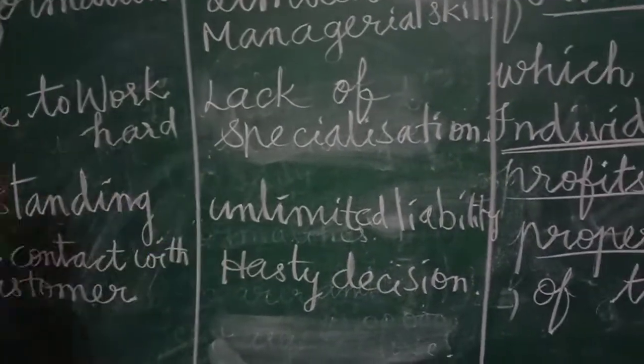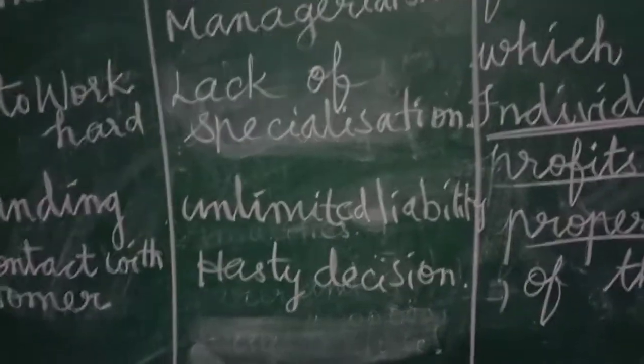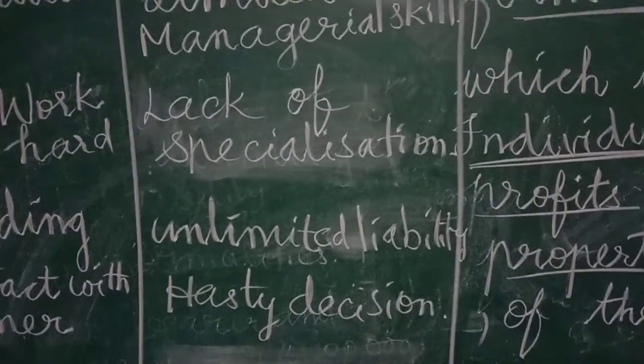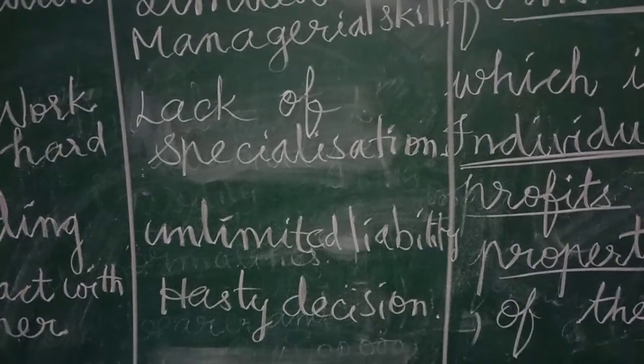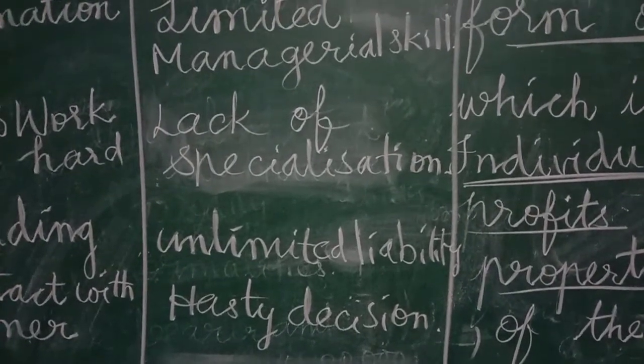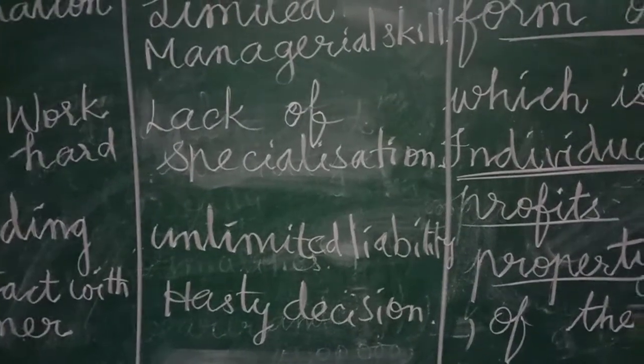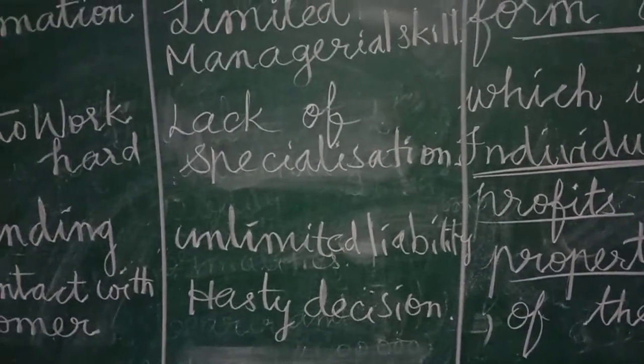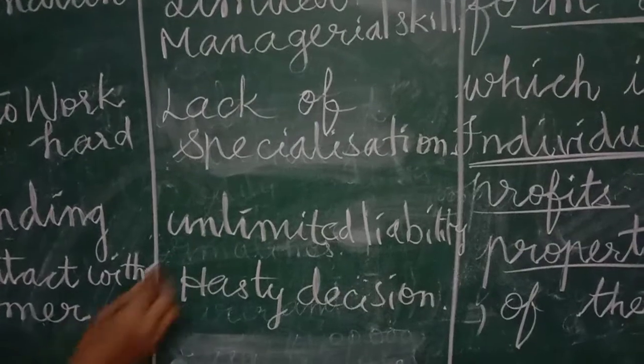And here, unlimited liability. I have already told you an example of unlimited liability. What is the example I have told you? He is going to run a business of 1 lakh rupees.